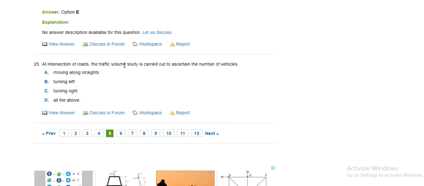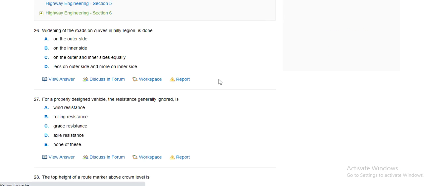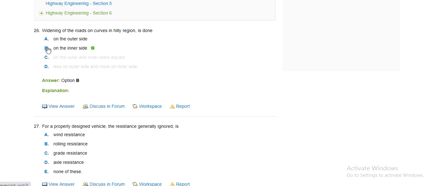At the intersection of roads, the traffic volume study is carried out to ascertain the number of vehicles moving along the straight line, turning left, turning right, all of the above. Widening of curves on a hill region is done on the outer side, on the inner side, on the outer and inner side equally, less on outer side, more on the inner side.